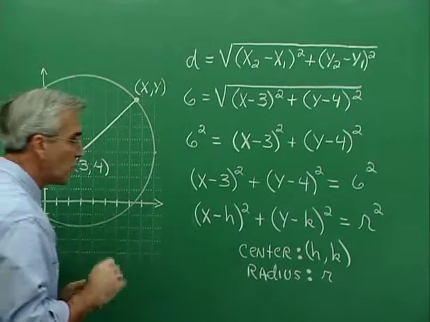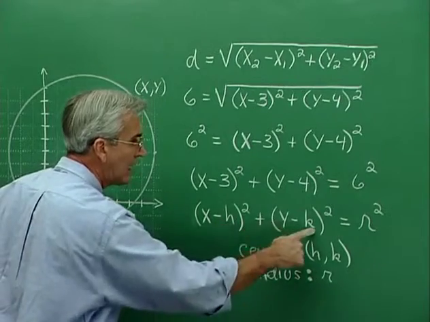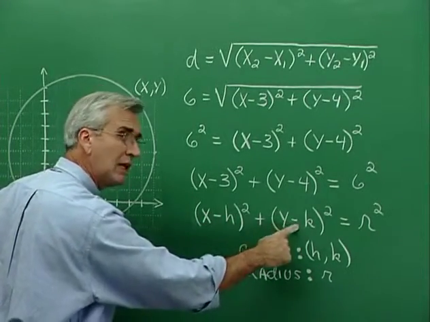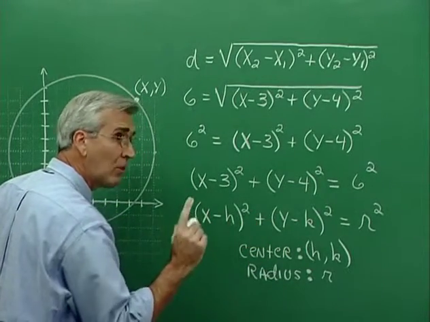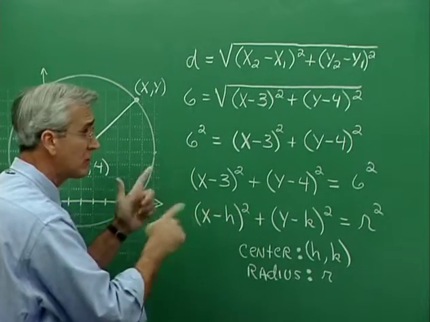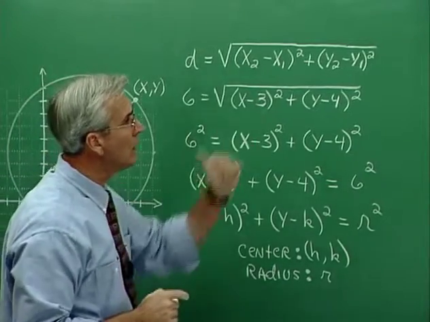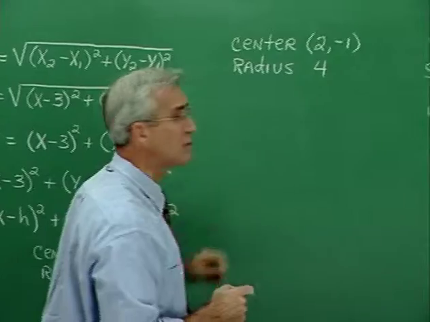All right, now, one thing to notice here that's really important is that h and k are numbers that follow minus signs. That's really important, because if we have a plus sign in here, we have to create a situation where the number follows a minus sign in order to be able to see the coordinates of that center point. Consider a circle whose center is at 2, -1, and whose radius is 4.